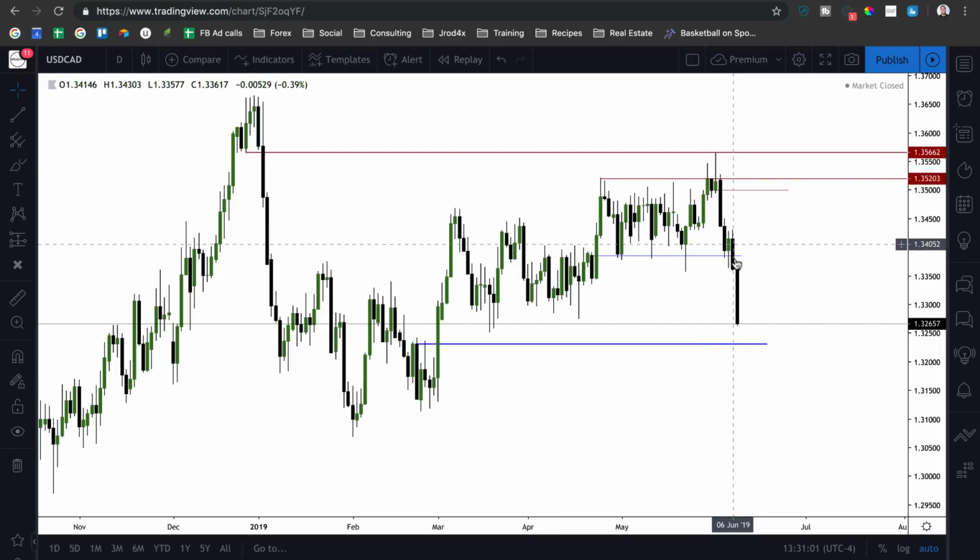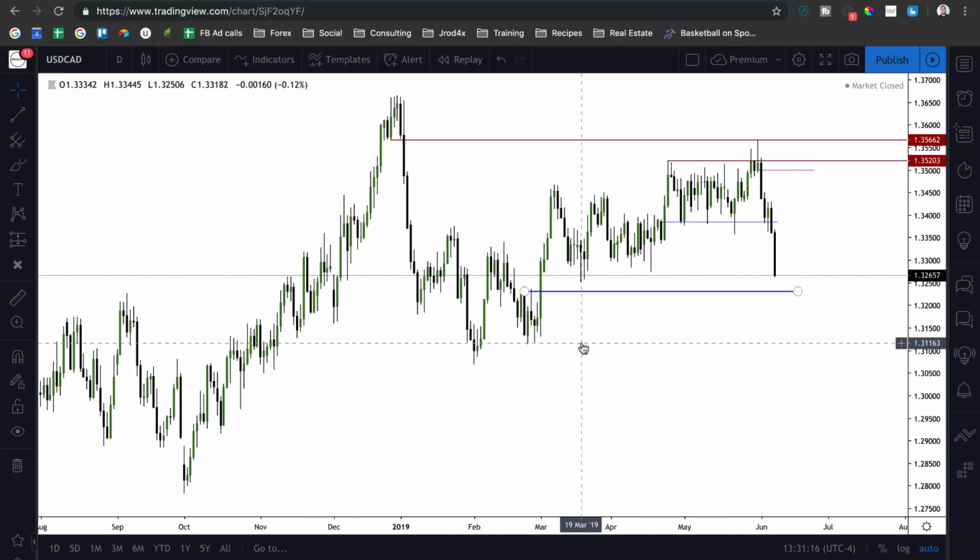And then notice what's happened Thursday and Friday as well. We've just got big, beefy, bearish candles taking out all the sell side liquidity. So next stop on the downside for dollar CAD is going to be this ICT bullish order block here. I'm curious to see whether or not they're going to find support here, but most likely I'm looking for them to continue breaking through that and continue expanding lower.